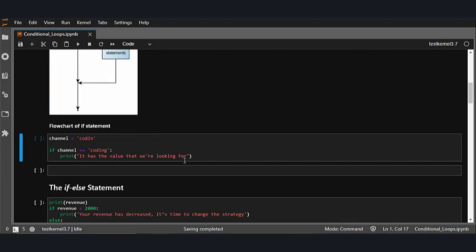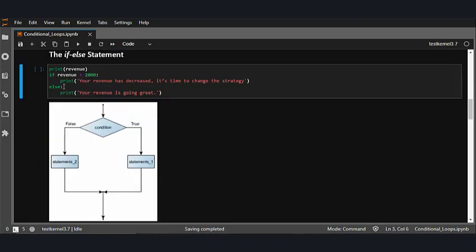This is a very basic example of it. You can just try it at your end. If I change this value, it will just print it. Now let's say I also want to know when my revenue is greater than or equal to 2000 rupees. This is done by the if else statement. Technically speaking, this is the case where you want one thing to happen when a condition is true and something else to happen when it is false. For that, we have the if else statement.